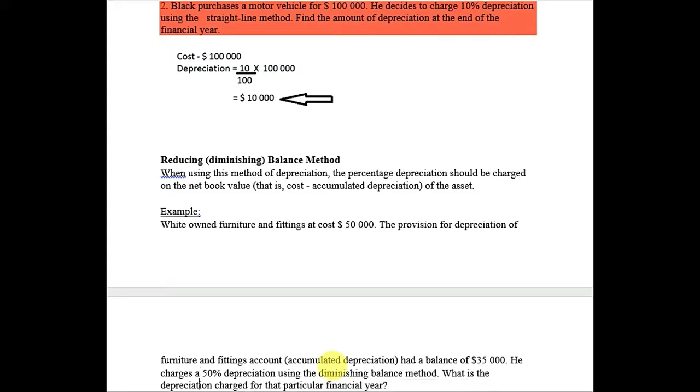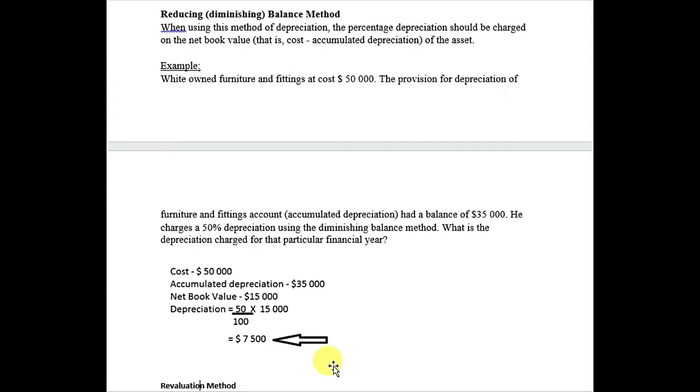Sometimes the question gives a balance of depreciation, so we deduct it from the cost and get the net book value. Sometimes we calculate that depreciation ourselves, because we purchased the asset in 2011 and have calculated the depreciation of 2011. So it means the asset has been used for almost 1 year, so we have 1 year of depreciation.